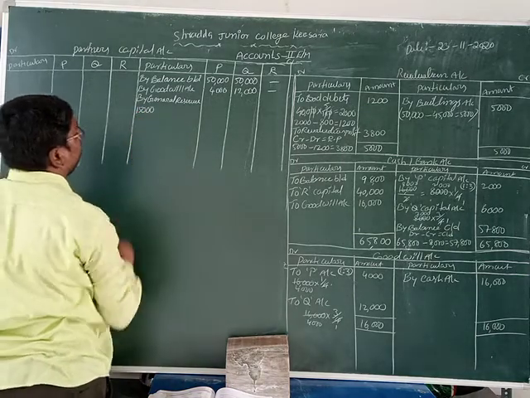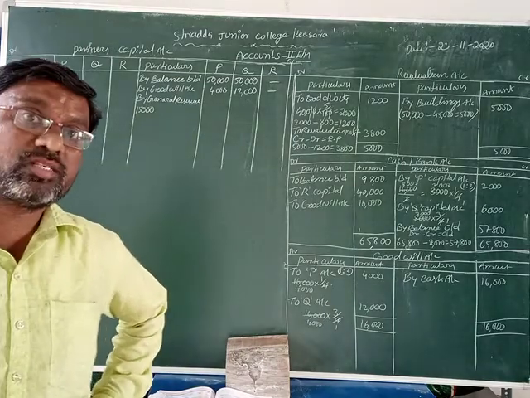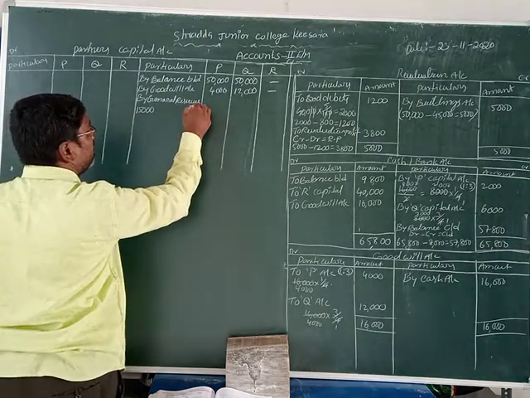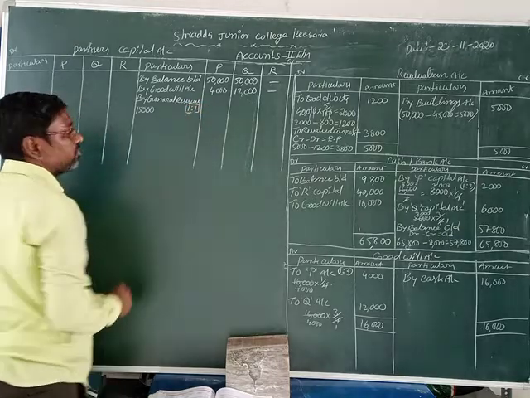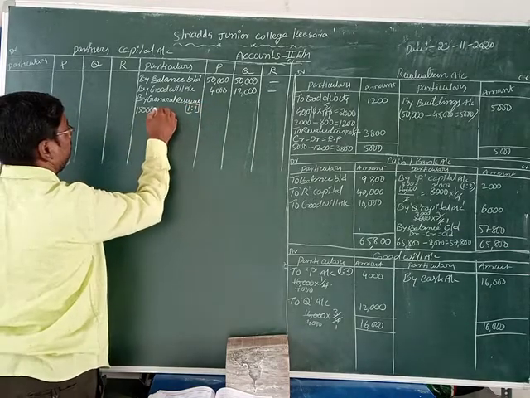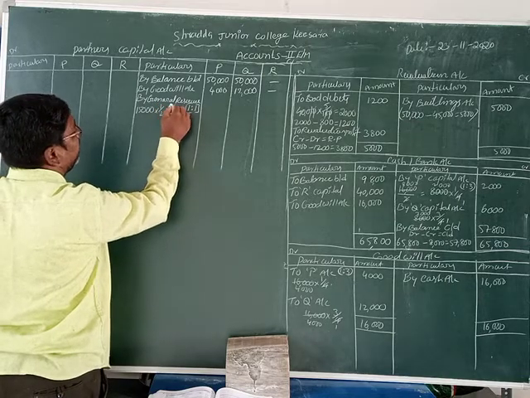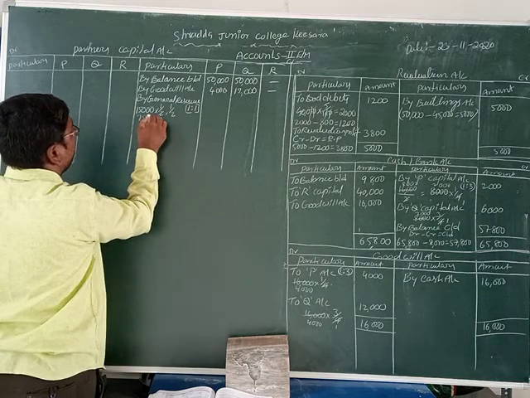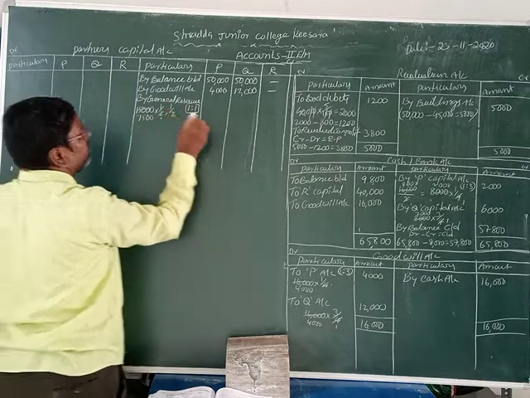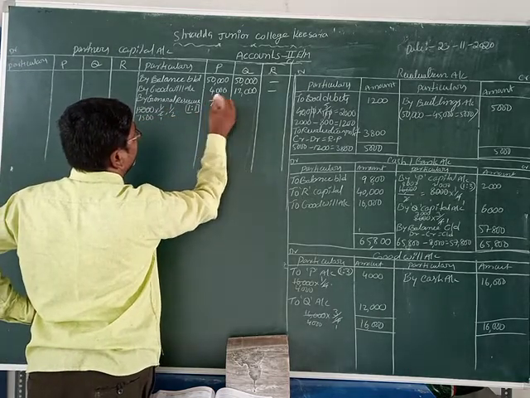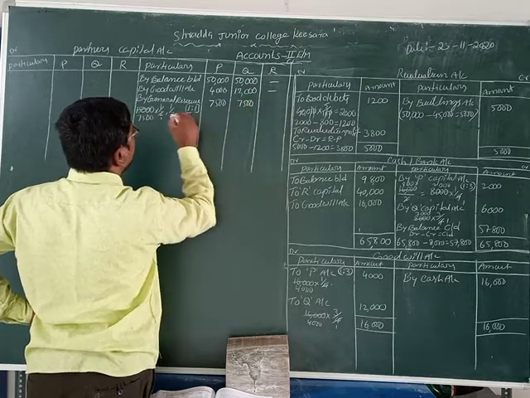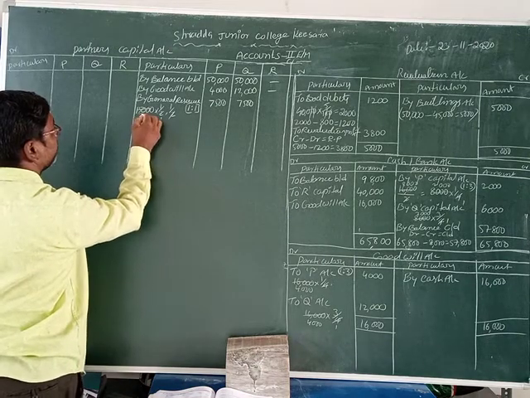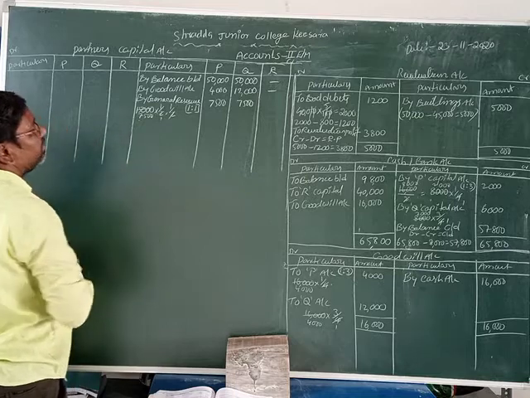General reserves and revaluation profit you distribute only in the partners' old ratio. What is the old ratio of partners? Equal ratio. Equal means what? 1:1 ratio. So 1/2 for P, 1/2 for Q. 2 ones are 2, 2 sevens are 14, 2 fives are 10. 7,500 for P, 7,500 for Q. That is the general reserves.